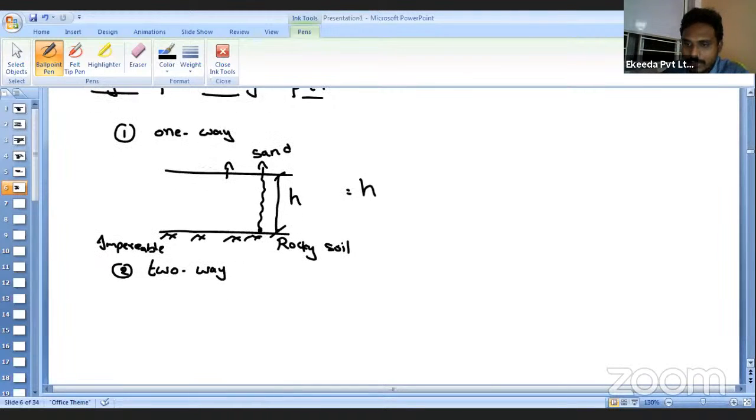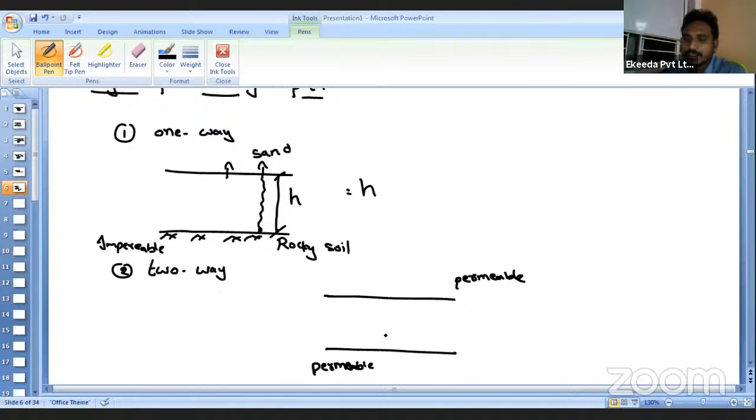Suppose I am considering a soil sample, and imagine that above the surface it is permeable, and below the surface it is also permeable. If so, then what is the maximum length the water particle travels? If I consider a particle in the middle of the sample, the particle can travel like this, or it can travel like this. So what will be the maximum distance the water particle will travel? Obviously, if H is the total thickness of the sample, it is H by 2 and H by 2.